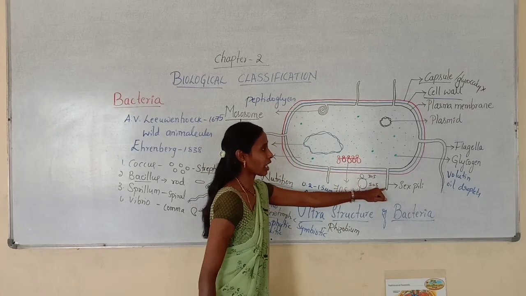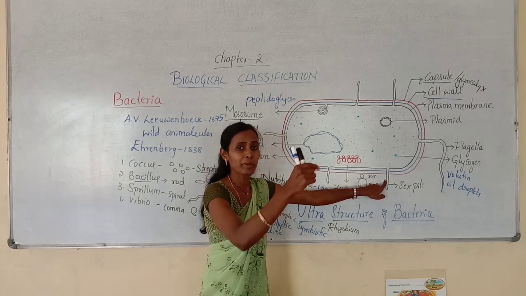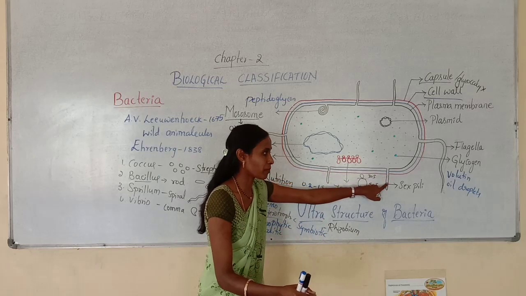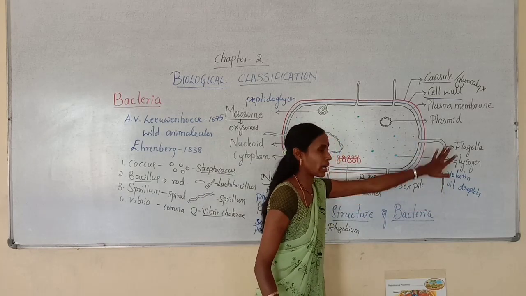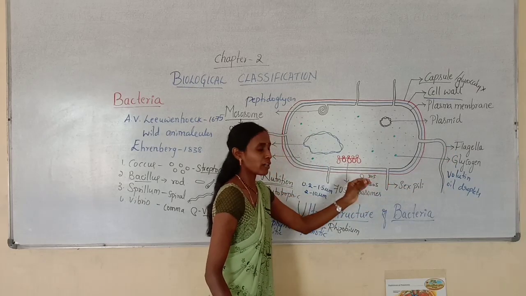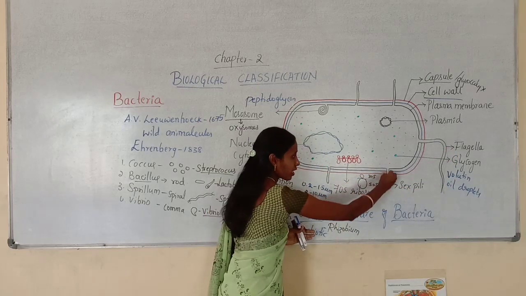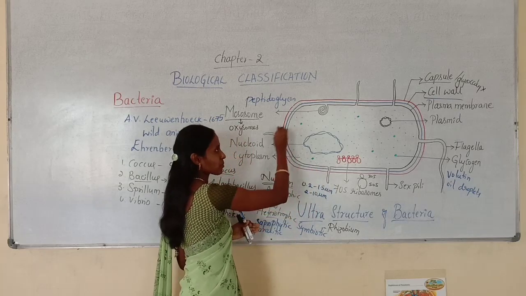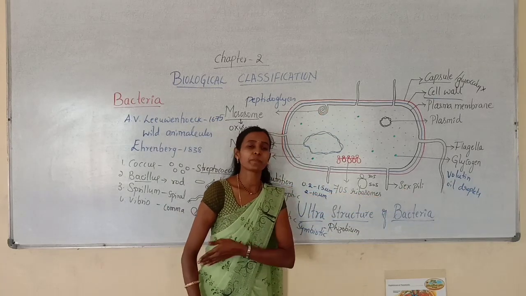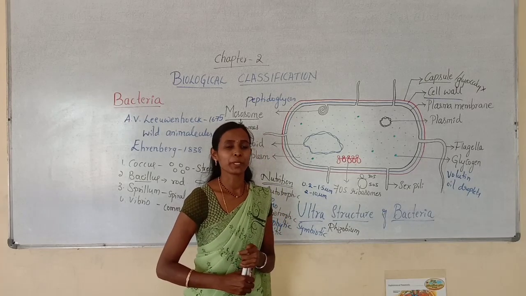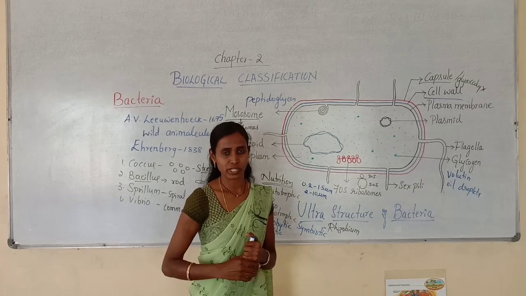And here and there you can observe some tubular filamentous structures arising from the plasma membrane. You can observe the difference. This is a long tubular structure called flagella, but these are smaller tubular filamentous structures arising from the plasma membrane here and there. These are called sex pili, and sex pili mainly help in reproduction or conjugation.